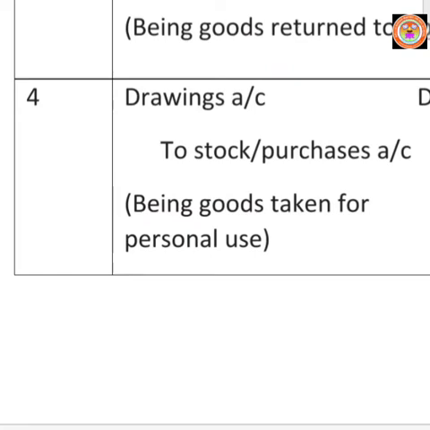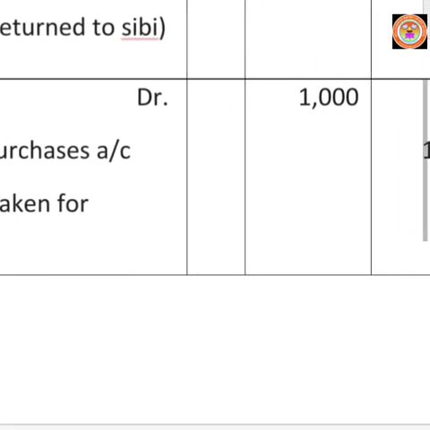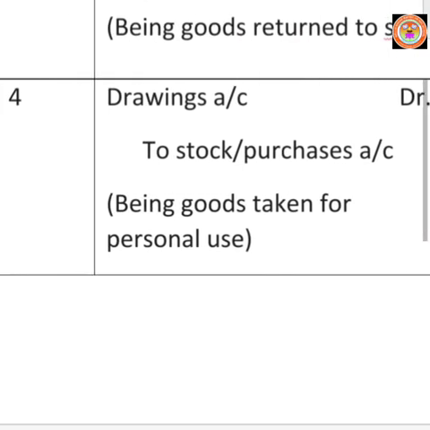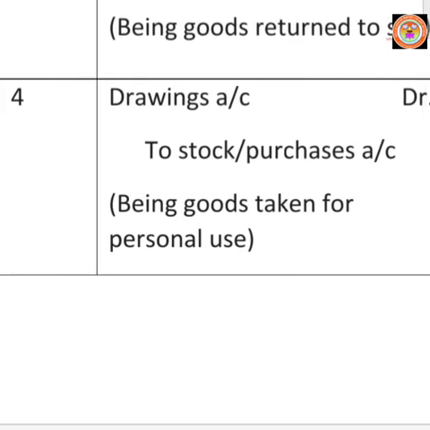Then goods goes out from the business. Here rice bags goes out from the business. So write to stock or purchases account, amount rupees 1000. Then write the narration, being goods taken for personal use.